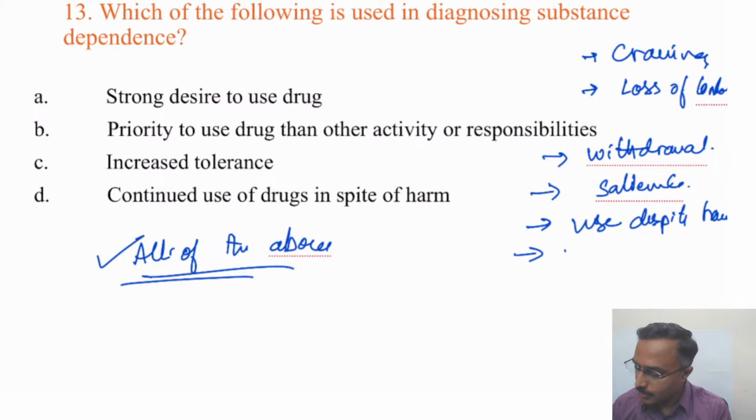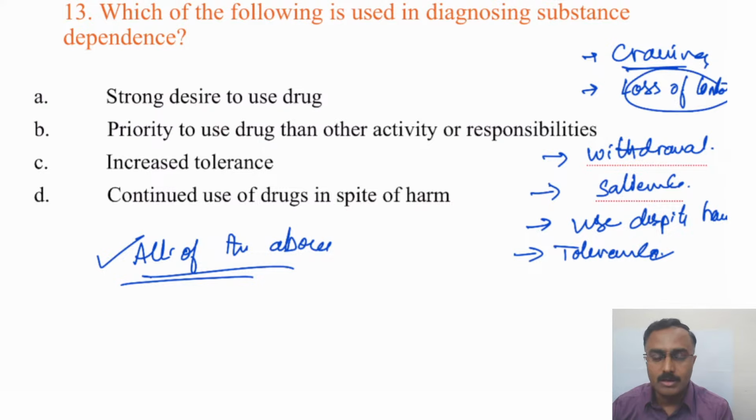Okay, and tolerance. So classically these 6 criteria are considered while diagnosing any substance dependence for that matter, more often alcohol, opioids and tobacco. So craving is the intense desire to consume the substance, and loss of control is about how much they consume and how long they consume, they lose control over it. Though they think of just having it a bit, they end up having a lot, losing the control.